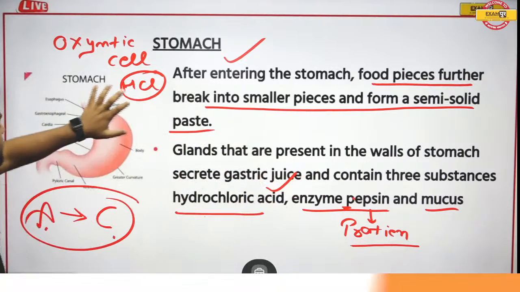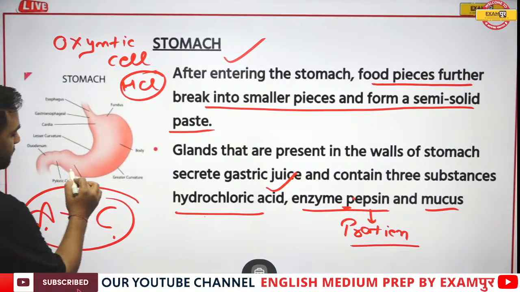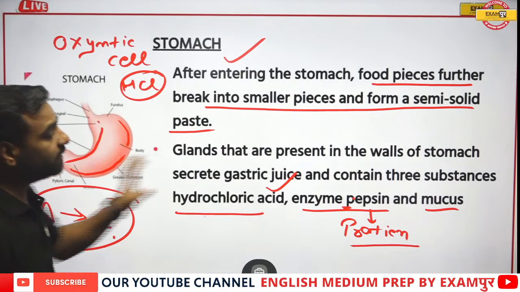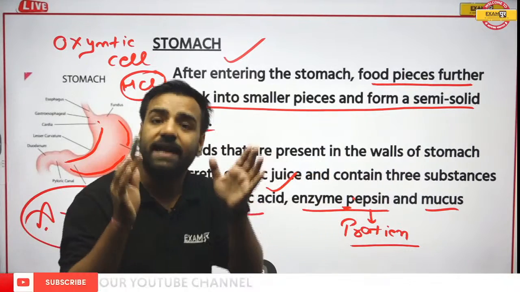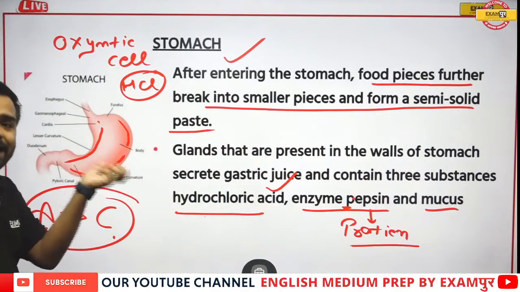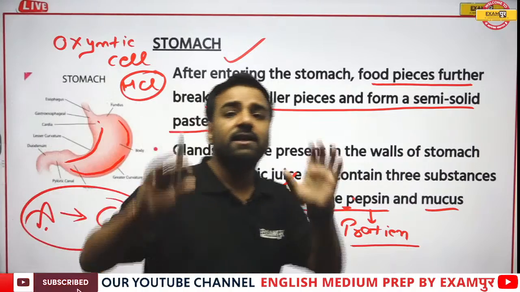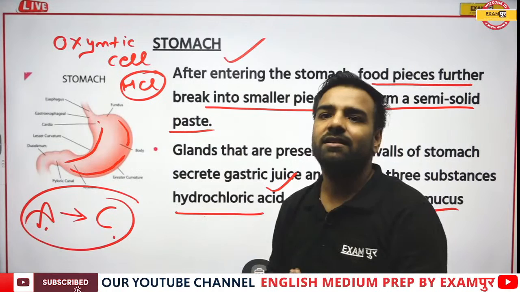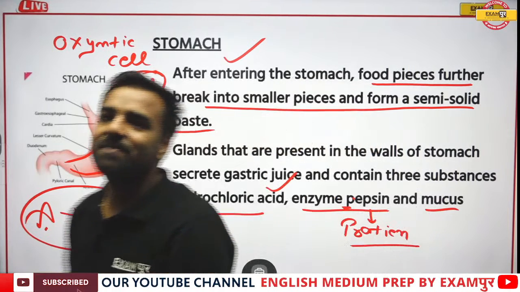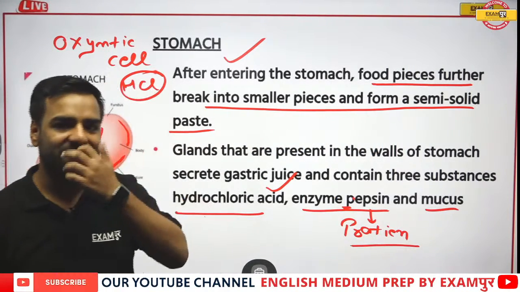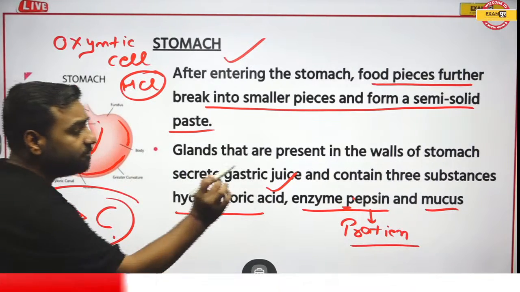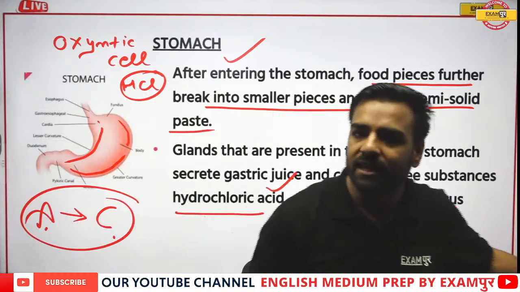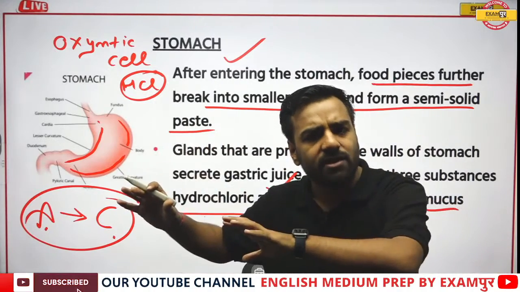If I talk about the stomach, there is a layer made up of this mucus, because of which your acid is not connecting with the stomach. That's why your stomach is safe. Otherwise, there would have been self-digestion. So this mucus helps in preventing the stomach from self-digestion. You understand the term self-digestion?